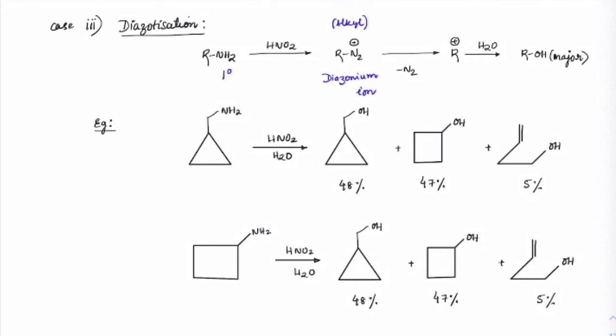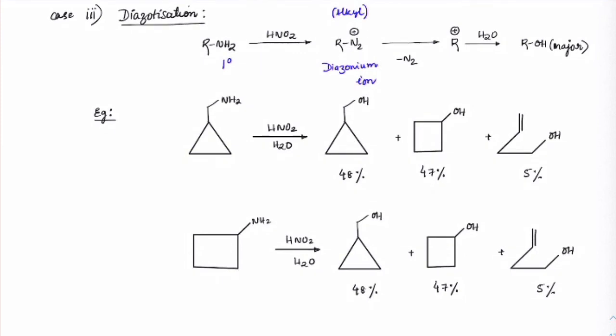These are two cases which are experimentally identified. So only focus on the type of products which you are getting, and you can get these products based upon the carbocation it is forming. First make a note.